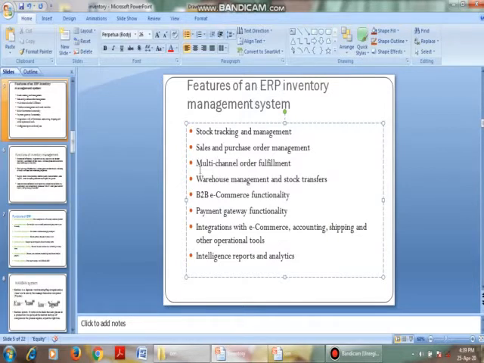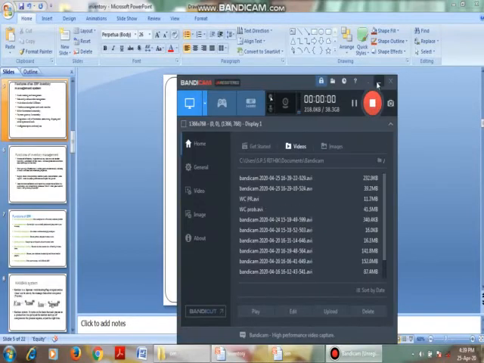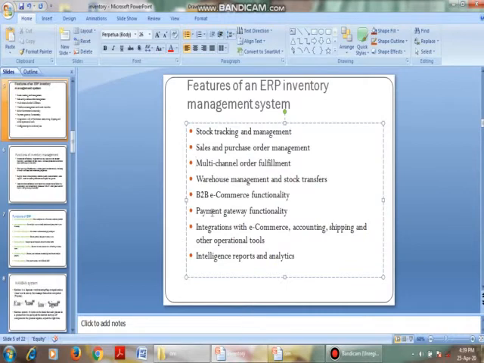Multi-channel order fulfillment. That is, in our company there is not a single order. See, in multi-channel order fulfillment, there is a large number of orders. In order to fulfill all our channels of orders, this ERP system is useful.